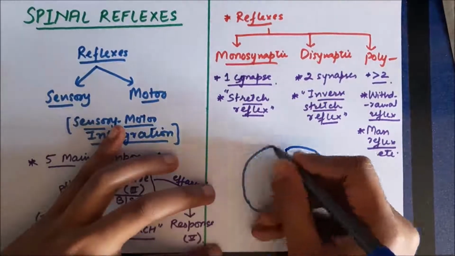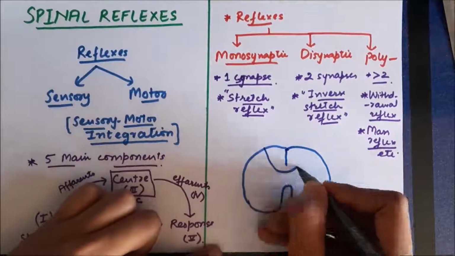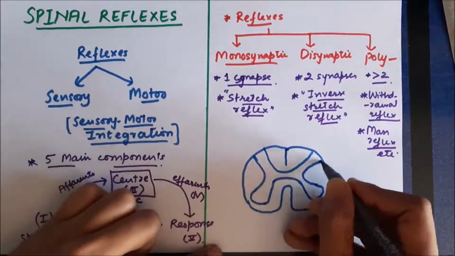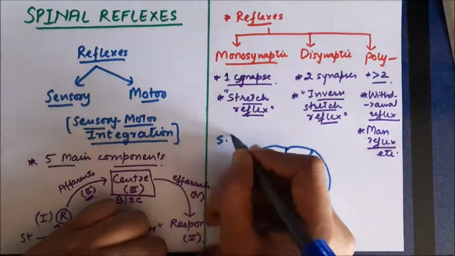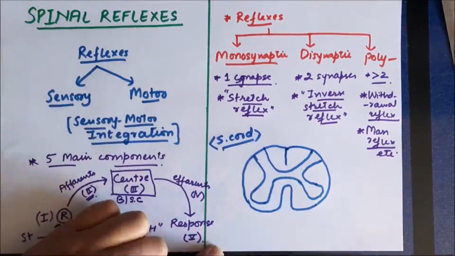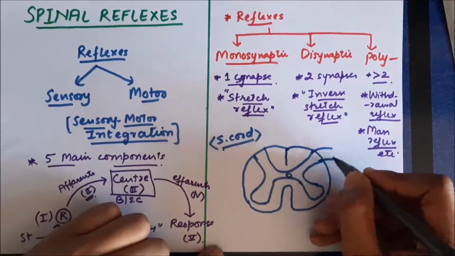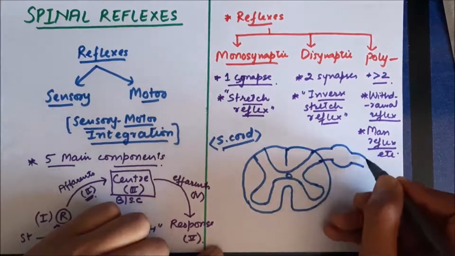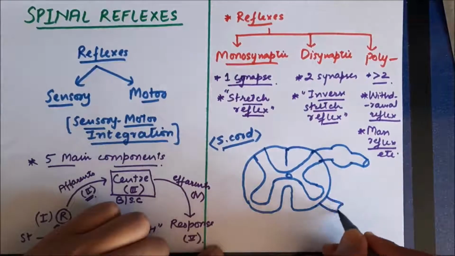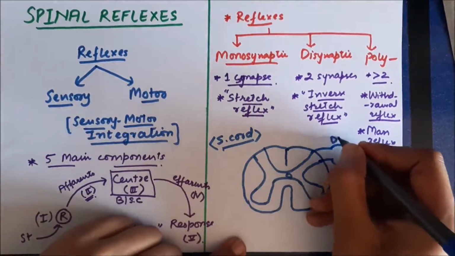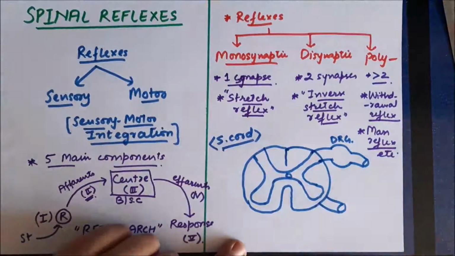Before going to these reflexes, we should have some basic knowledge about the section of spinal cord and some important neurons. So this is a section of a spinal cord, and the H-like structure in the center is called the gray matter of spinal cord. Now this is the dorsal horn of the spinal cord, and this is the dorsal root ganglion, and this is the ventral horn of the spinal cord. So this is called the dorsal root ganglion.